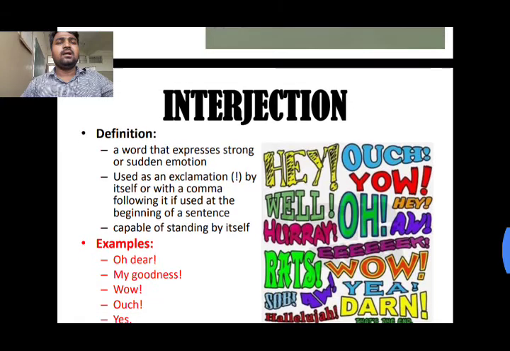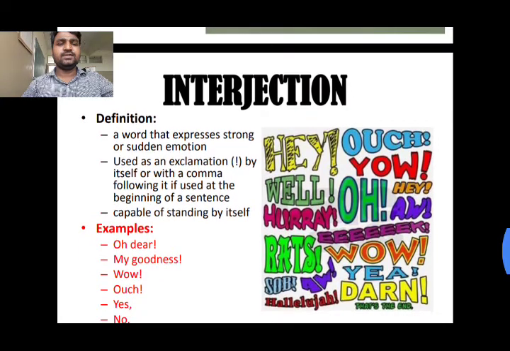Last one is interjection, right? What is interjection? A word that expresses a strong or a sudden emotion. Interjection is a word that expresses strong or sudden emotions, used as an exclamation.